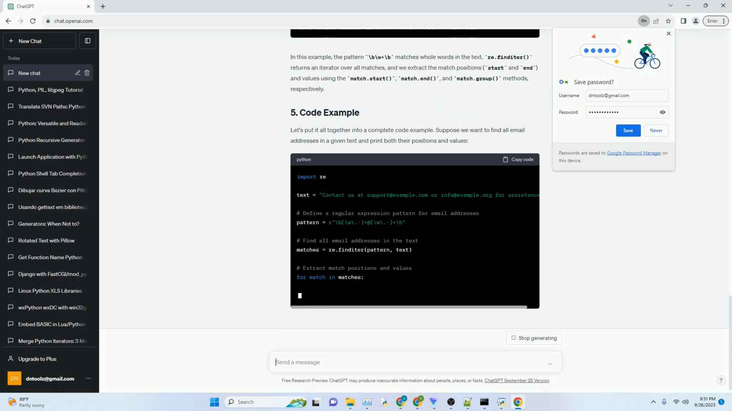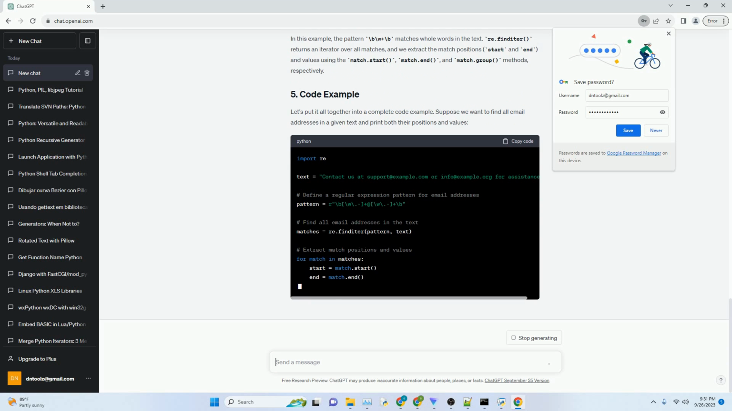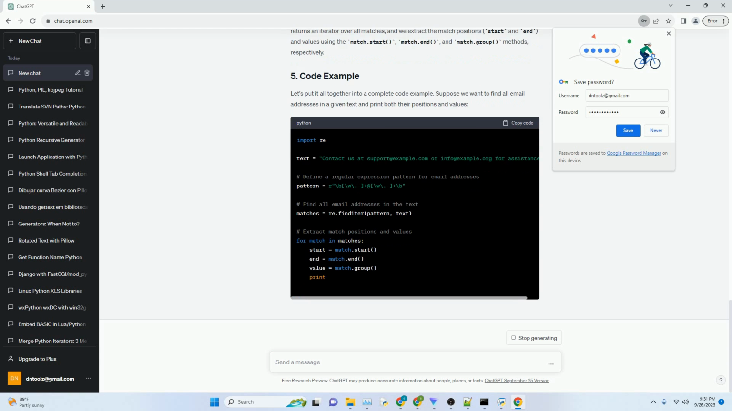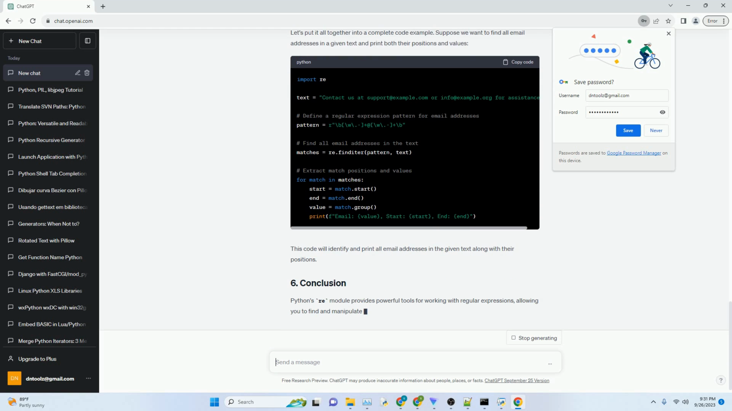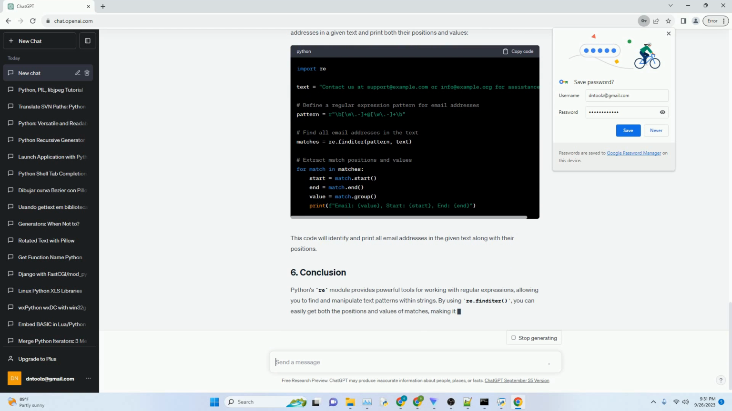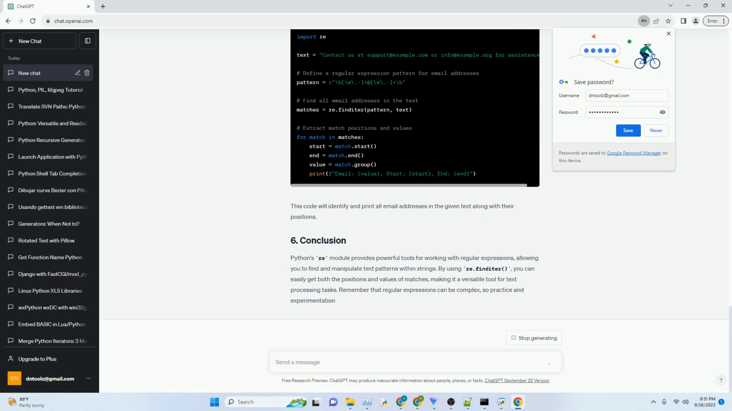To find matches in a string using regular expressions, you'll typically use the re.search function. Here's a basic example. In this example, re.search searches for the pattern fox within the text string. If a match is found, it returns a match object, and you can use .group to get the matched text.